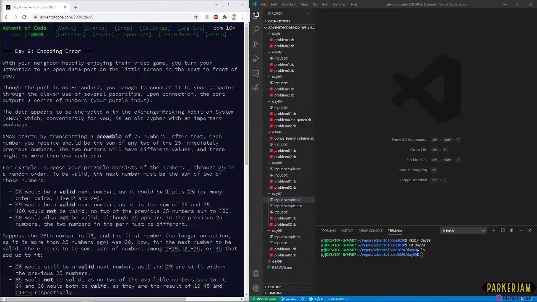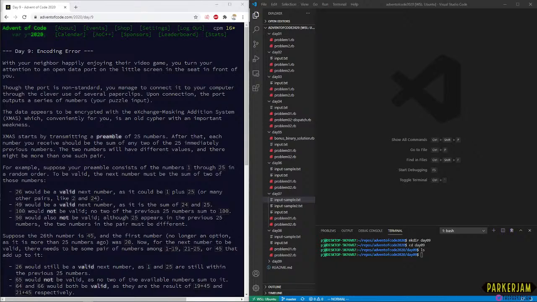With your neighbor happily enjoying their video game, you turn your attention to the open data port on the little screen in the seat in front of you. Though the port is non-standard, you manage to connect it to your computer through a clever use of several paperclips. Upon connection, the port outputs a series of numbers, your puzzle input. The data appears to be encrypted with an exchange masking addition system, XMAS. Oh, that's cute for Christmas. Which, conveniently for you, is an old cipher with an important weakness.